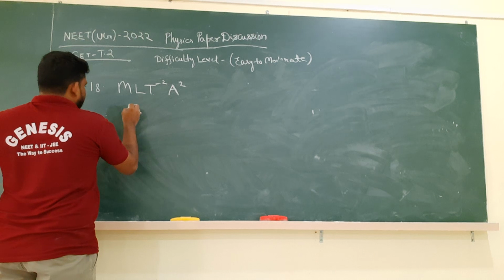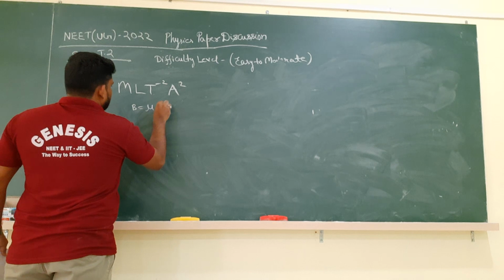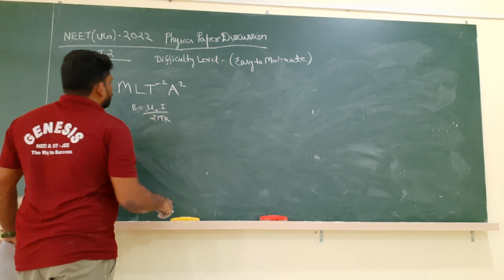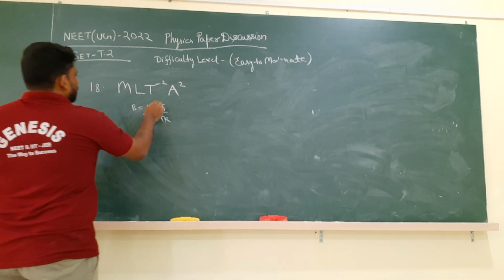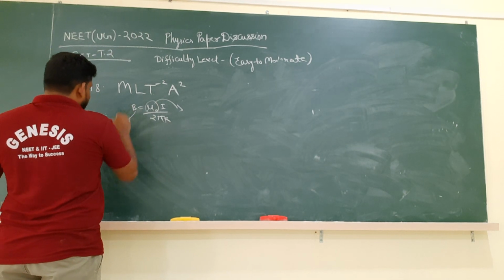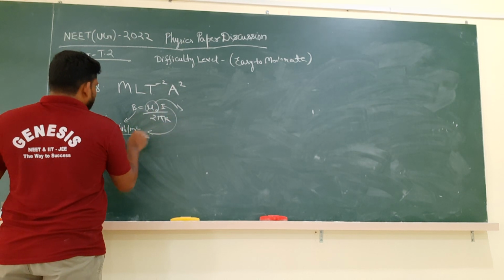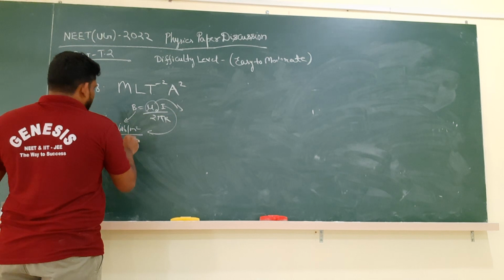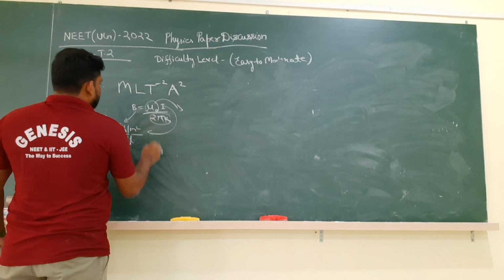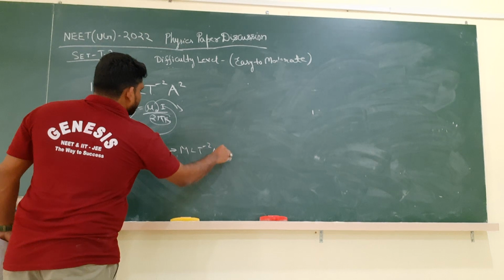So we know that B is equal to mu naught I by 2 pi r for any conductor. B is flux density, meaning Weber per meter square, I is current, so this is ampere A, and r is length L. By solving this, mu naught will have dimensions M L T power minus 2 A power minus 2.